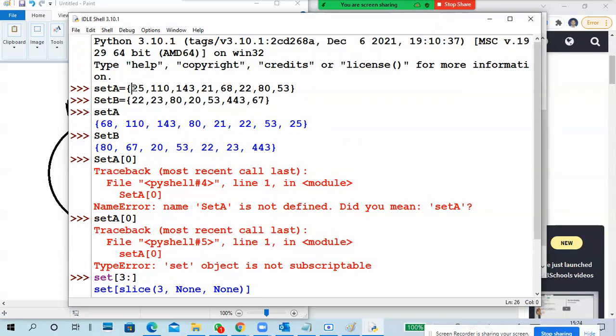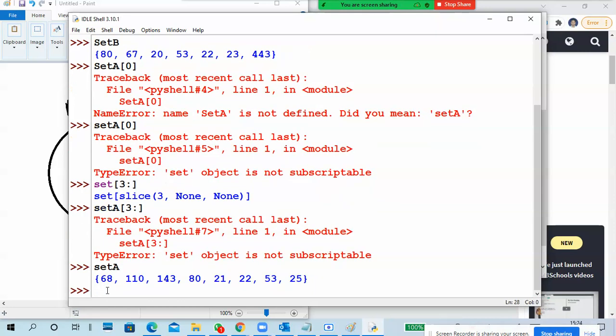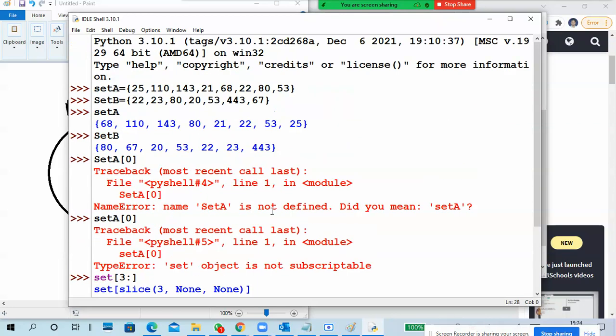Of course, I gave a numbering sequence like this: 25, 110, 143, 21, 68, 22, but it is showing in a different order. It's not my order, it is showing in its own order. It can change itself. Even if I try again it may show differently, or maybe the same.